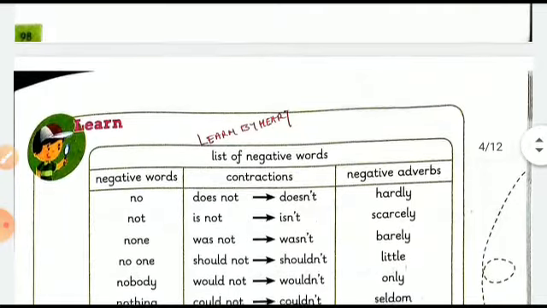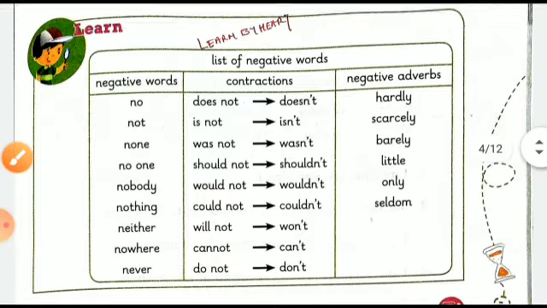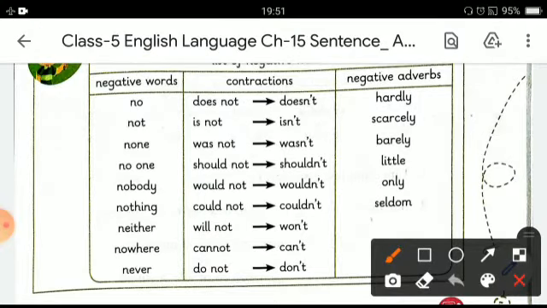Now let's do some learning. Here is a list of negative words, contractions and negative adverbs. This you have to learn. The word is no and the contraction is does not becomes doesn't.